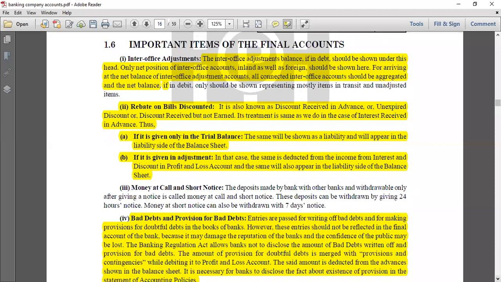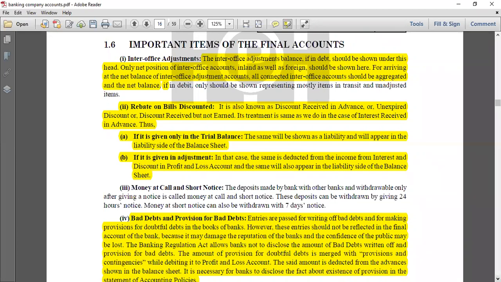Now, what we have to be careful about is that we have to look at the question. If we are solving a question which involves rebate on bills discounted, we have to look at the question. If it says that it is only given in the trial balance, then we have to show it as a liability on the balance sheet.